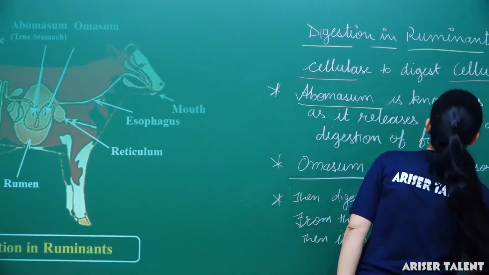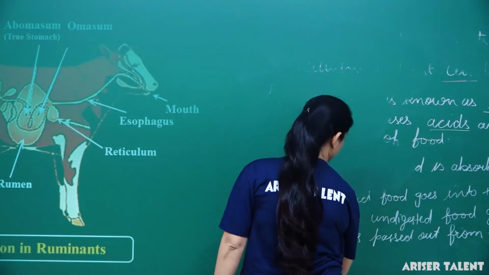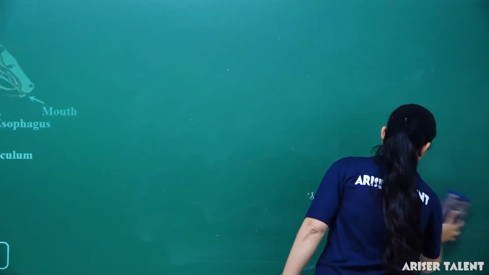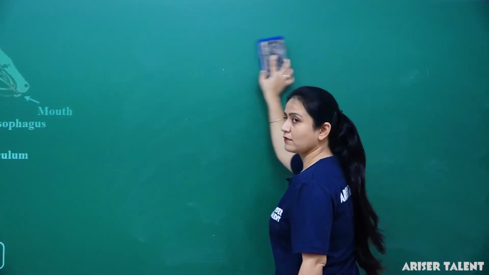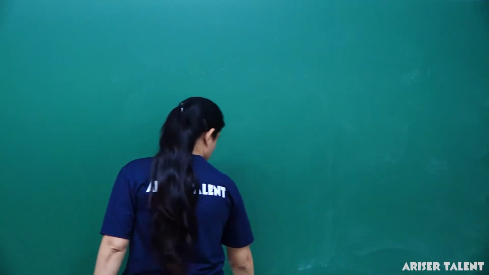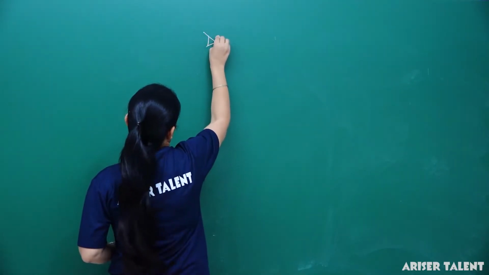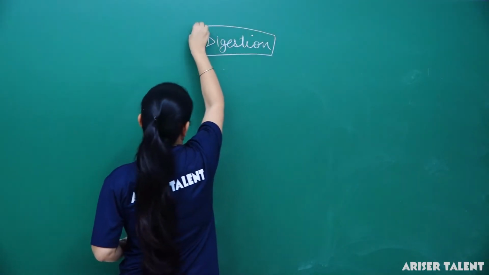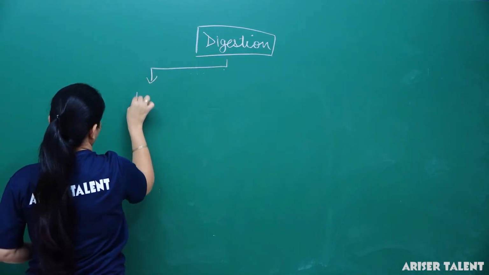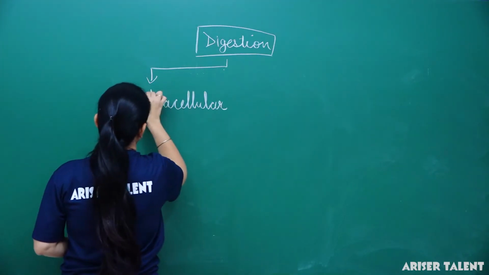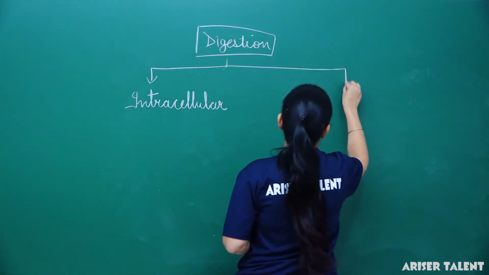Now, types of digestion which we studied in this part of nutrition: digestion is of two types, intracellular and extracellular.